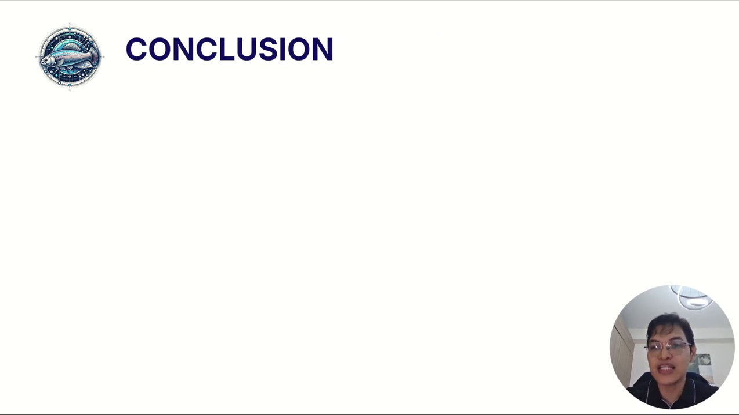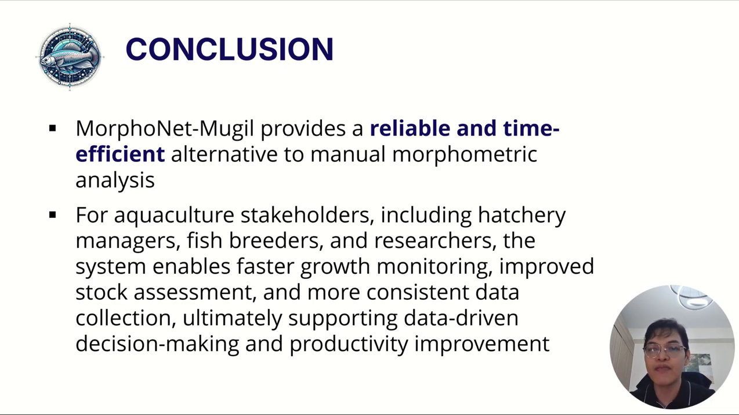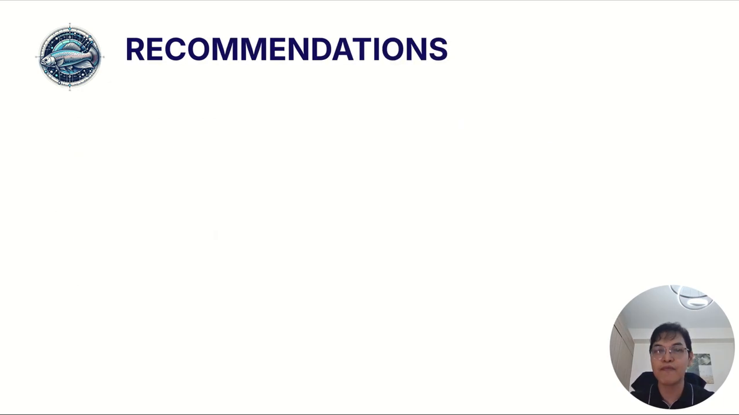Based on the conducted experiments and real-world testing, the proposed Morphonet Mugil system demonstrates that automated morphometric measurement using deep learning is both feasible and effective. For aquaculture stakeholders, including hatchery managers, fish breeders, and researchers, the system enables faster growth monitoring, improved stock assessment, and more consistent data collection. This can help support data driven decision making and improve productivity in aquaculture operations.